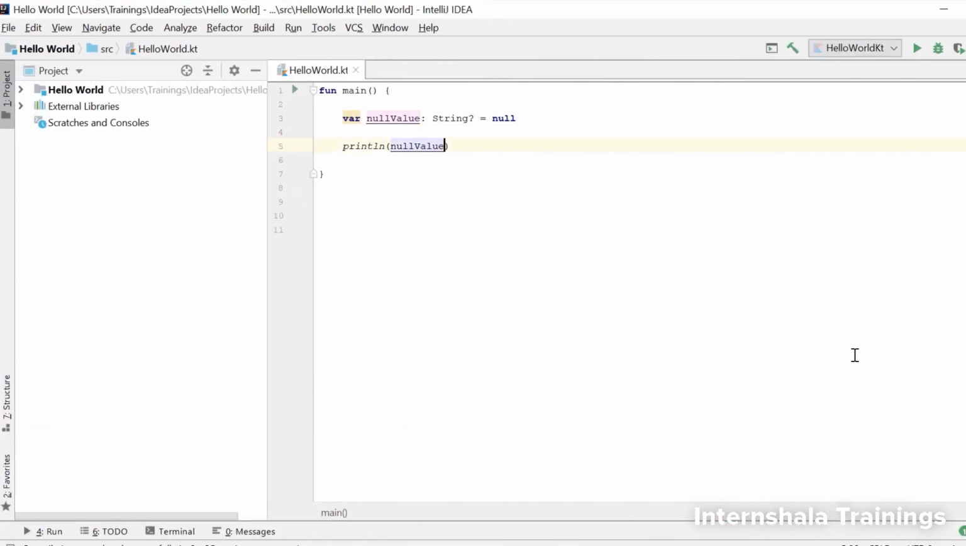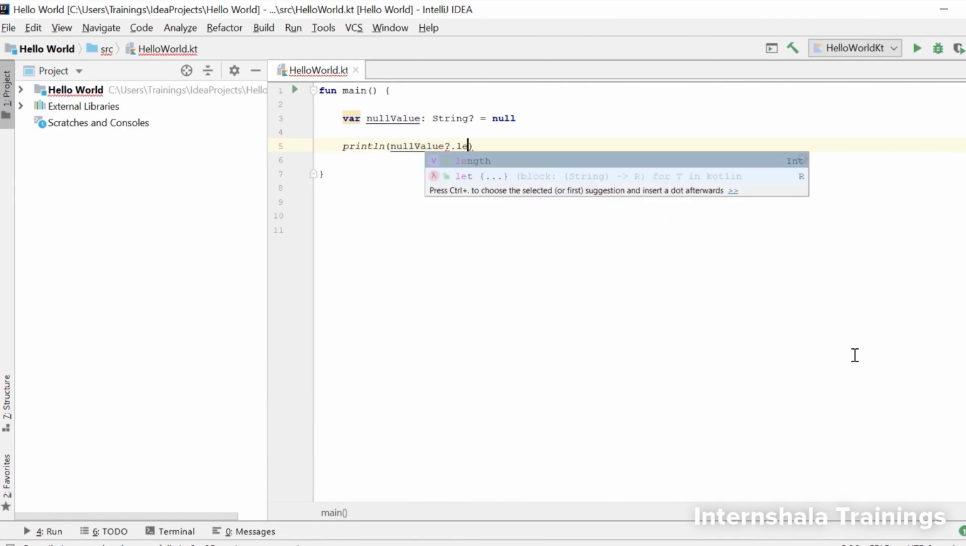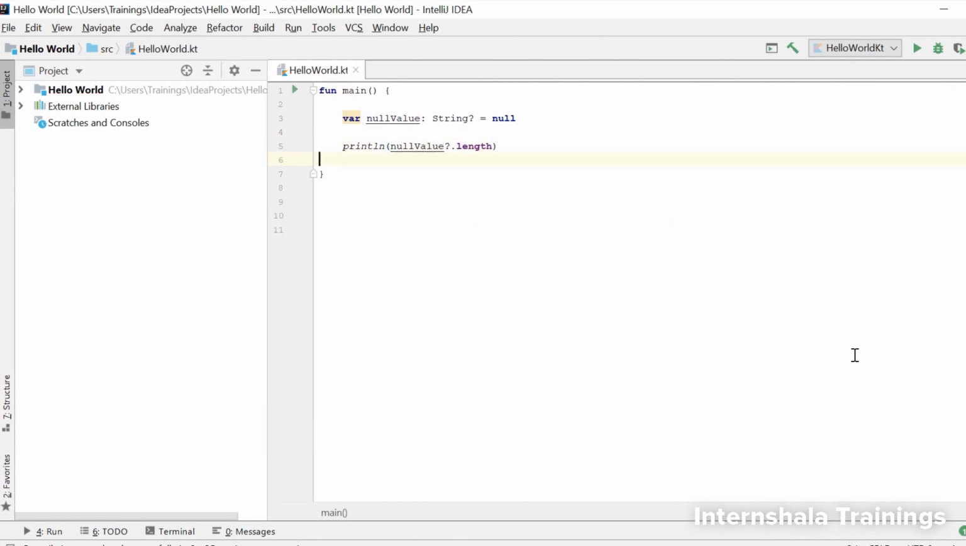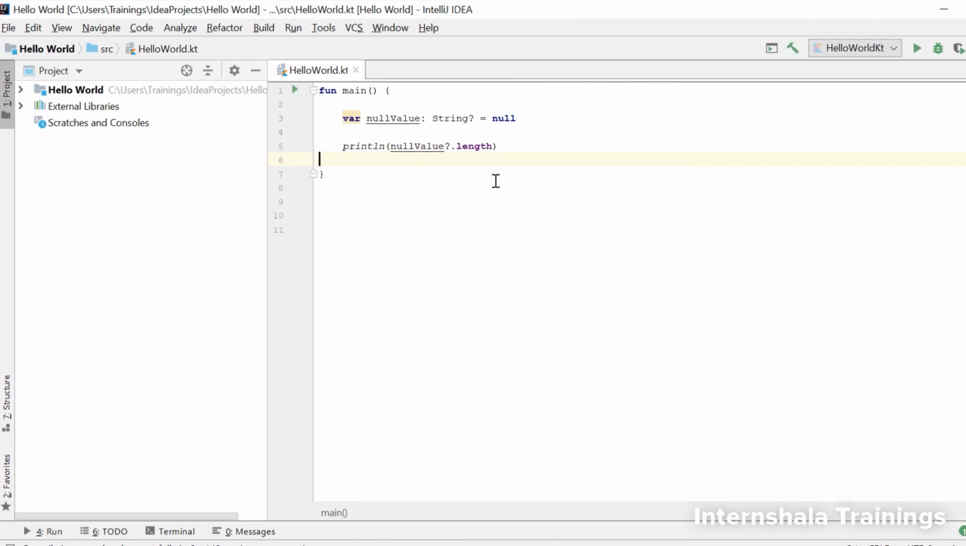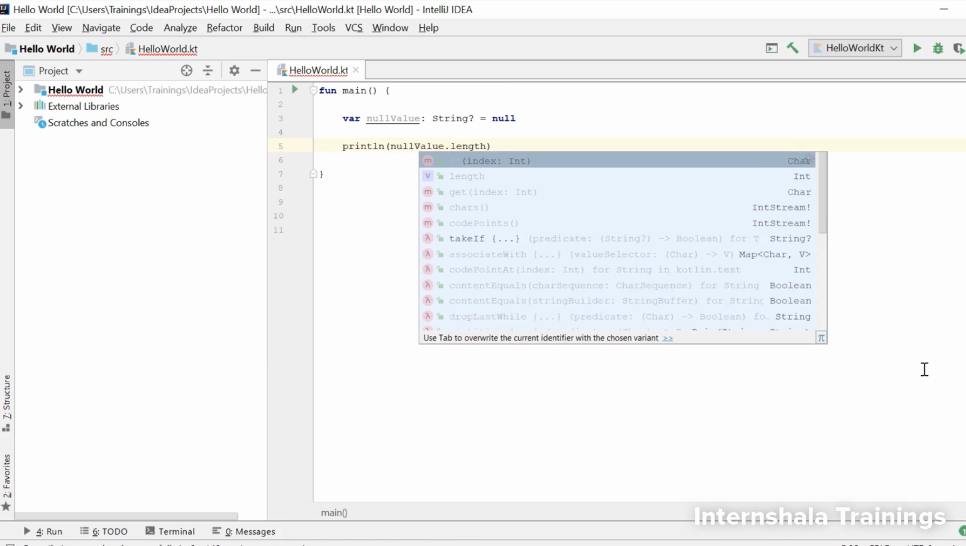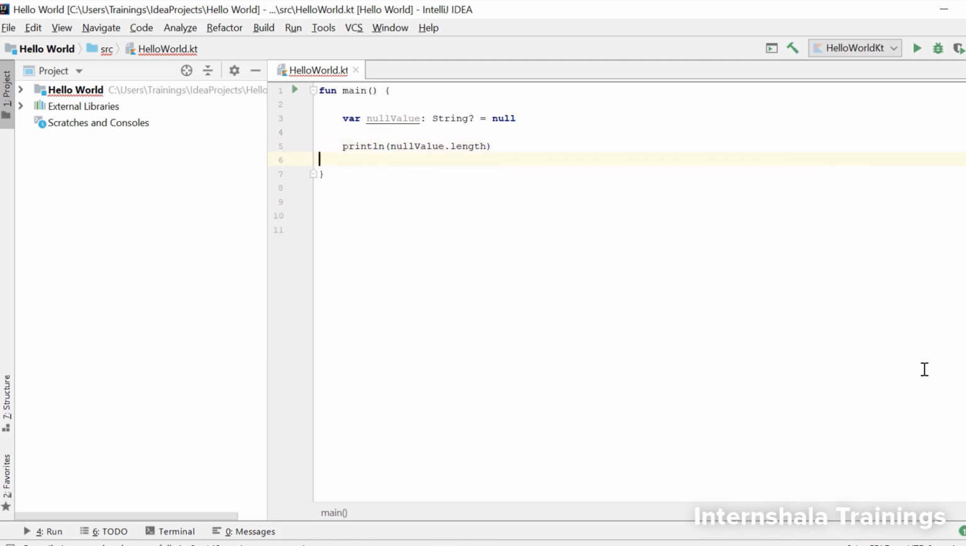For this case, if we use the length function on this string which is null, the result will be null. Let's look at the result. Yes, the length is null for this string. Now let's see what happens when we do not use this operator but use only the dot operator for this function. As expected, we get an error.